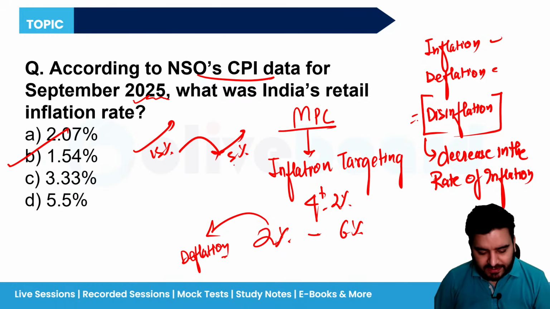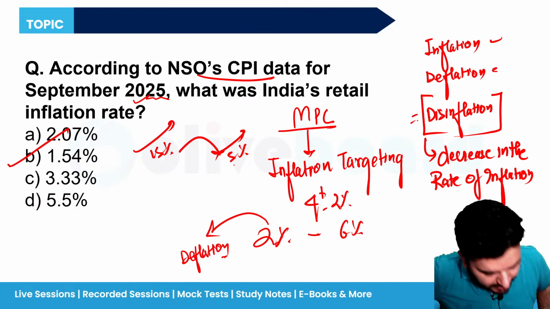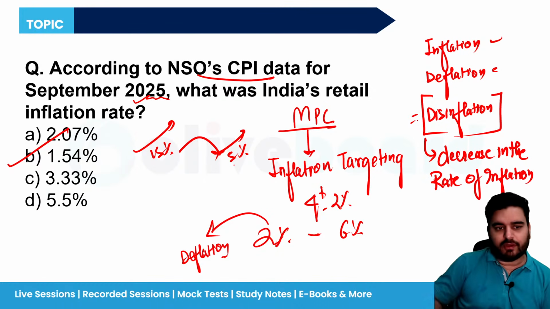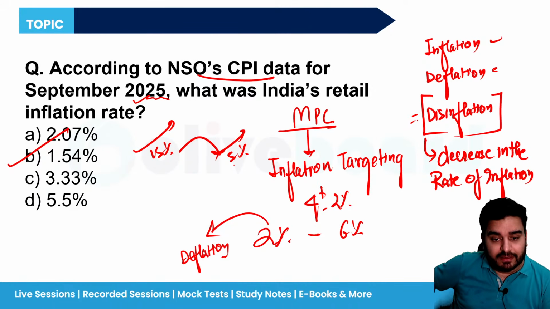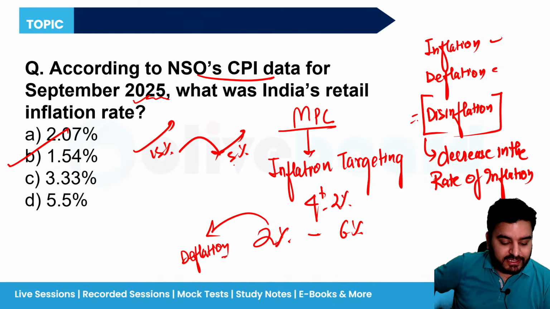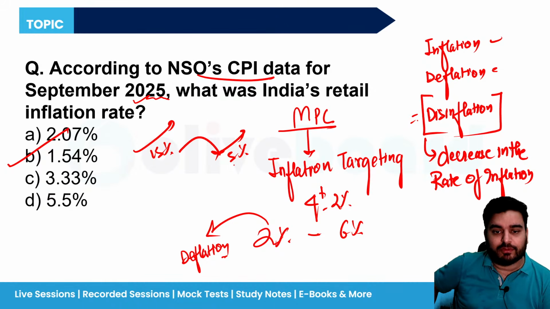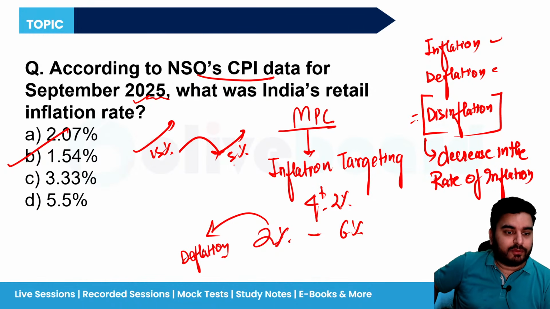Okay. Is it clear? Many students, I don't know how many of you know these terms or not, because I've seen that many students know the current affairs, but their fundamentals like inflation, GDP, GNP, national income, what is nominal GDP, what is real GDP, they don't know the difference, and they don't have that subject clarity and concept clarity.